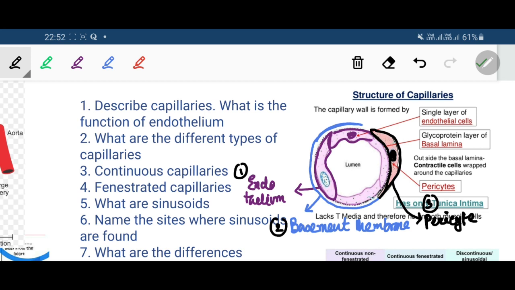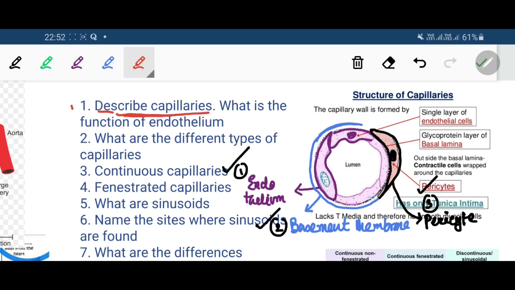Okay, so once again, what are the layers that form the wall of a capillary? Number 1, a single layer of flat cells which are called endothelial cells. Number 2 is the basement membrane, and outside the basement membrane there is a contractile cell that is called the pericyte. Now our capillary description is over. We have described the capillaries.